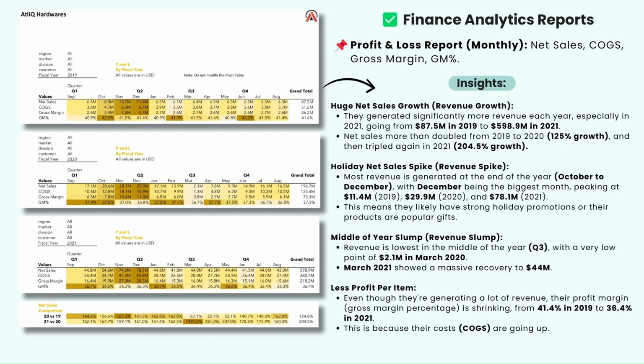Last insight we are getting, that even though they are generating a lot of revenue, their profit margin is shrinking from 41.4% in 2019 to 36.4% in 2021. This is because their cost of goods sold are going up.